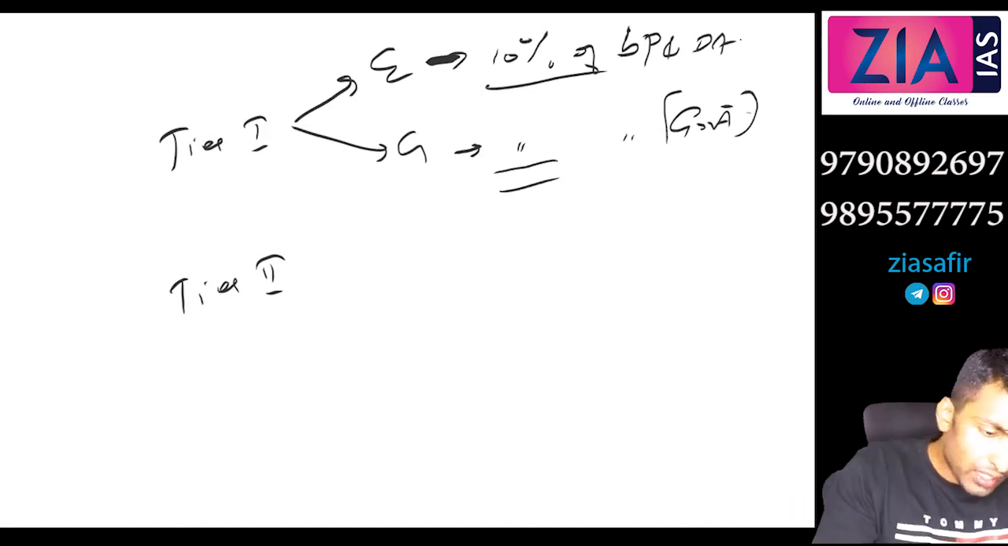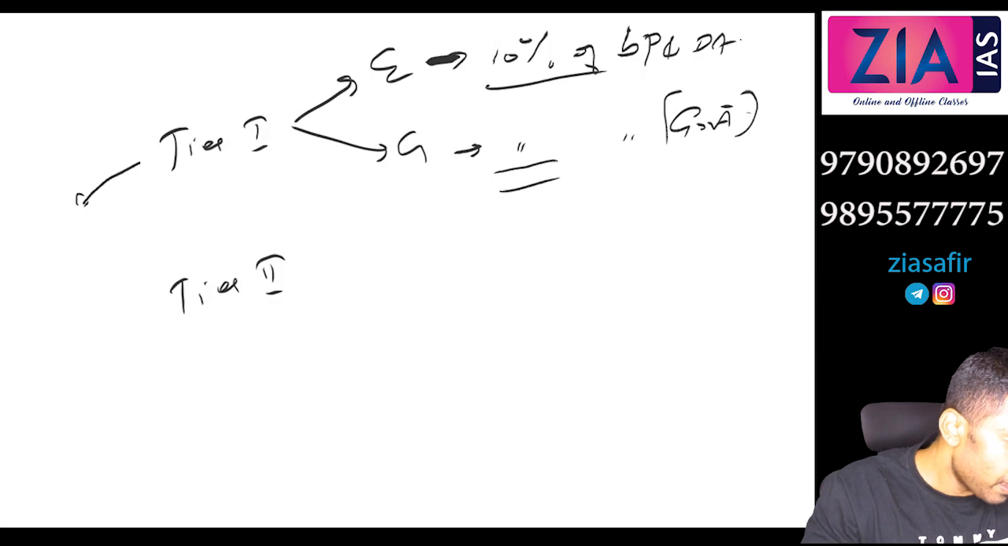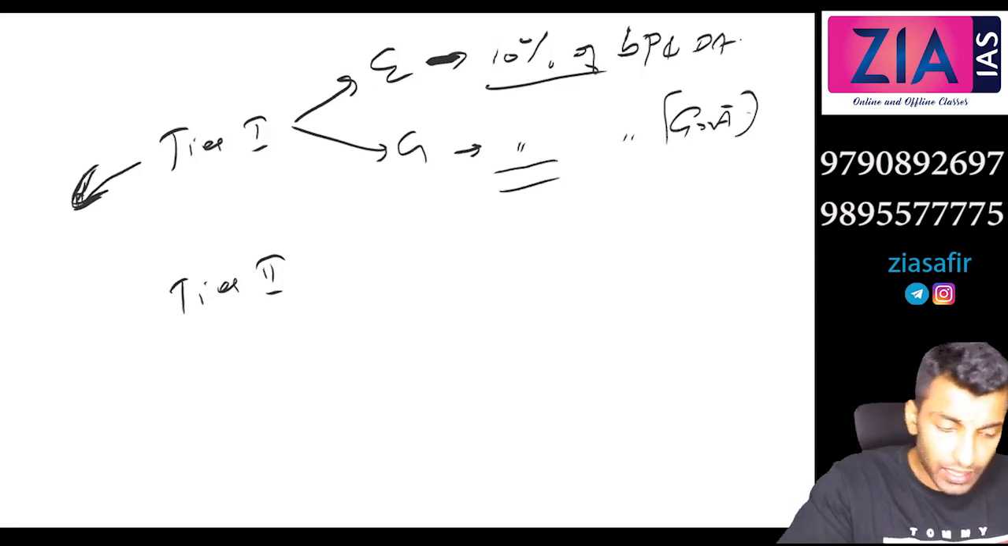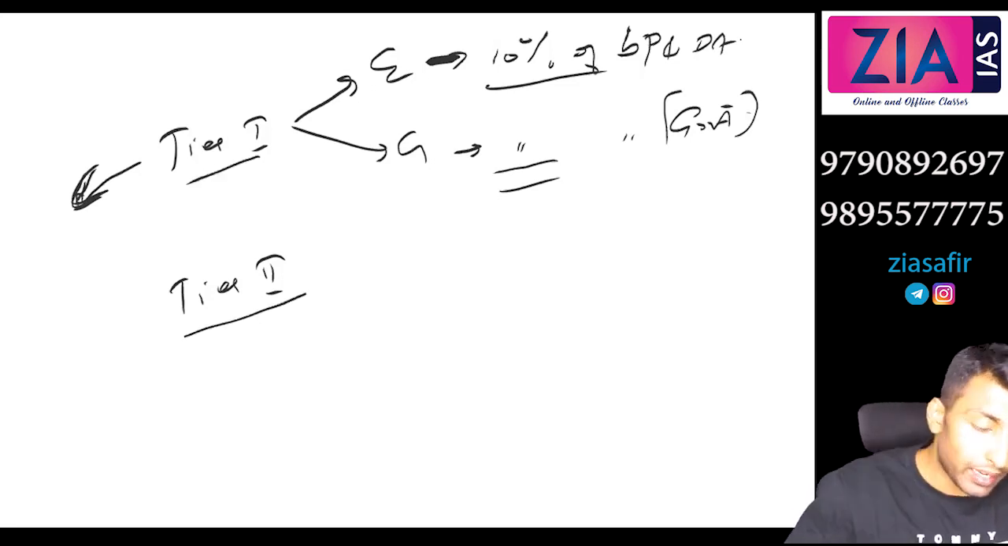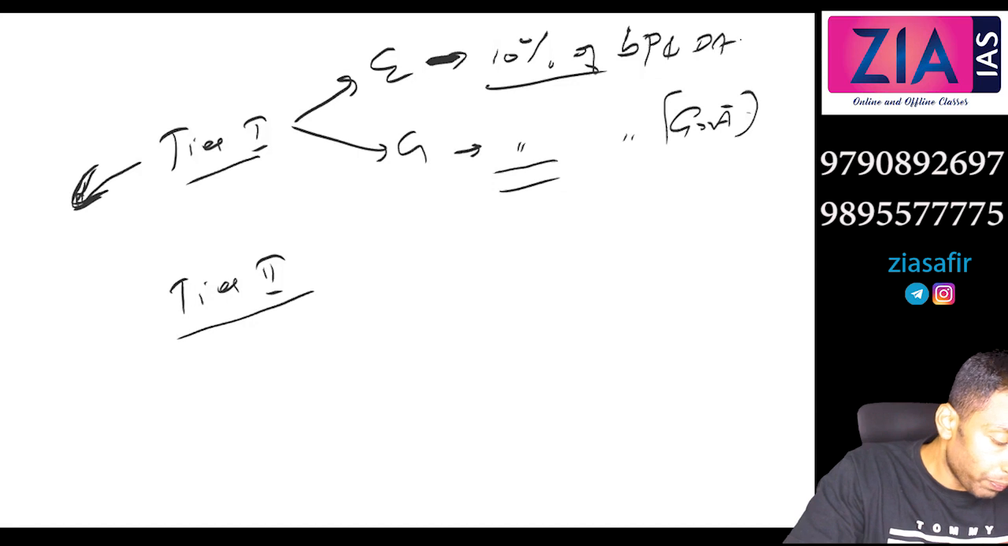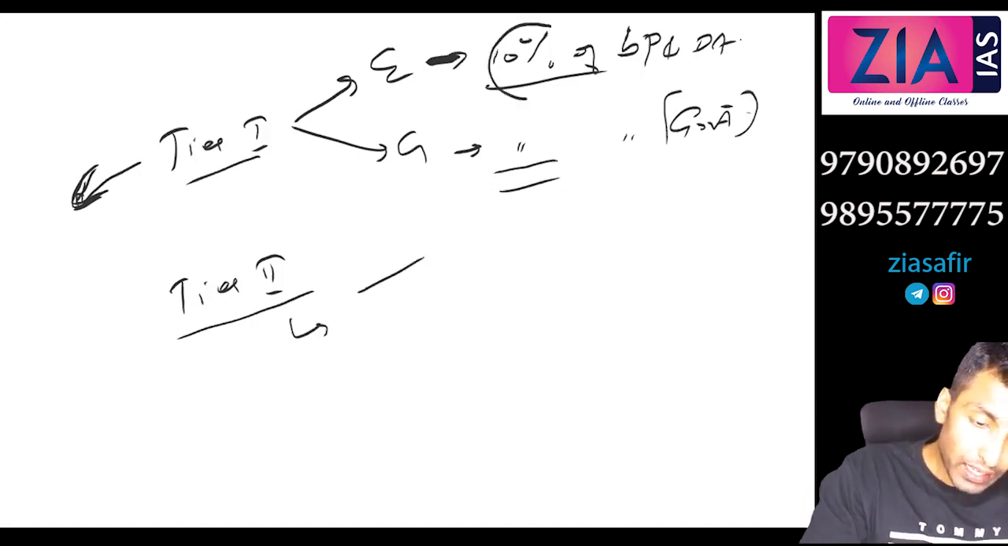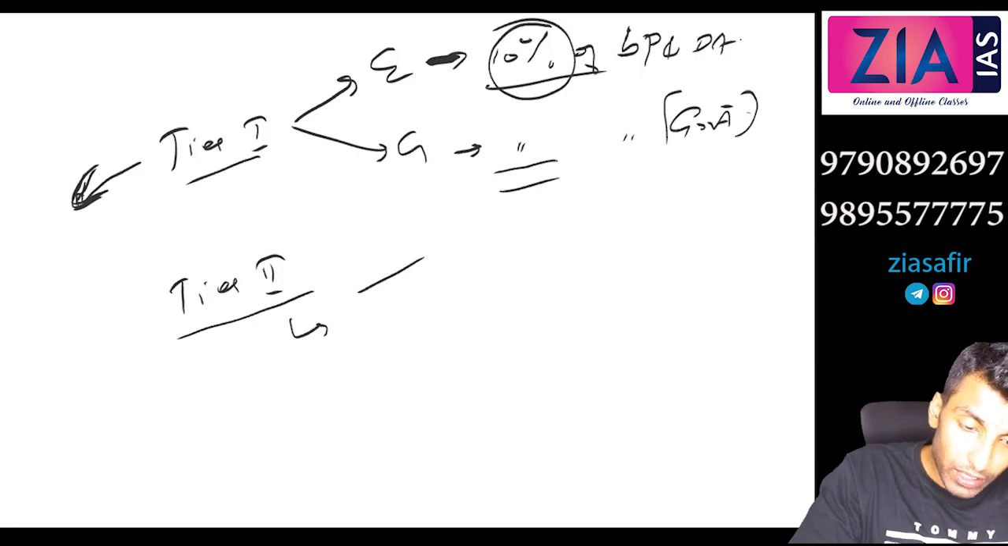Now can you withdraw this tier 1 contribution anytime? You cannot withdraw this. It is only upon retirement that you can withdraw this. There may be exceptional situations, but generally it cannot be withdrawn. Tier 2, here there is a limitation. It is like 10% only, because the government is also contributing.